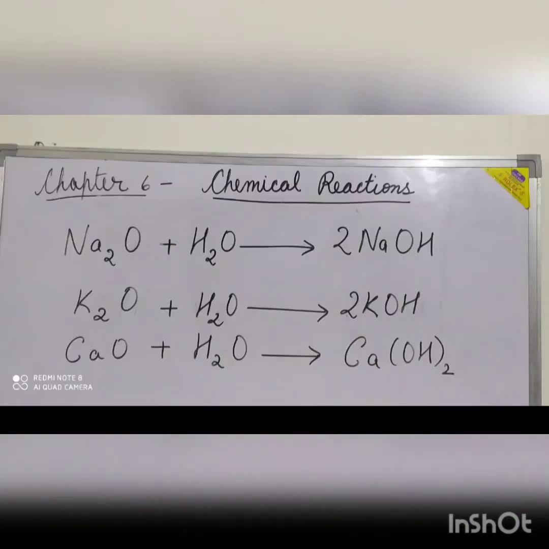Some of the basic oxides dissolve in water to form their corresponding hydroxides known as alkalis. Alkalis, being basic in nature, turn the red litmus paper blue. For example, sodium oxide reacts with water to form sodium hydroxide. Potassium oxide reacts with water forming potassium hydroxide. Calcium oxide reacts with water forming calcium hydroxide.